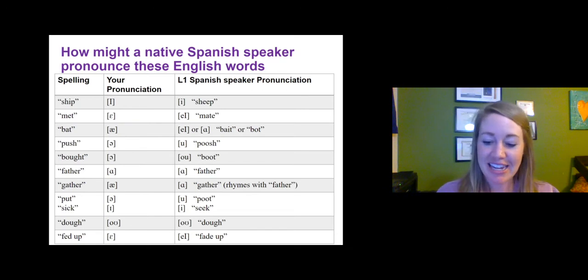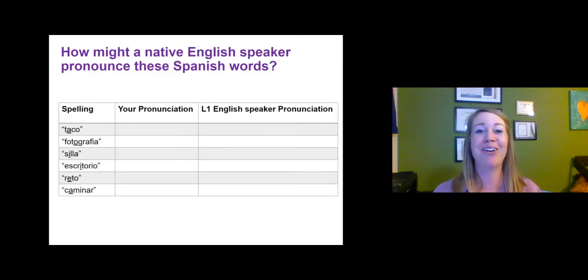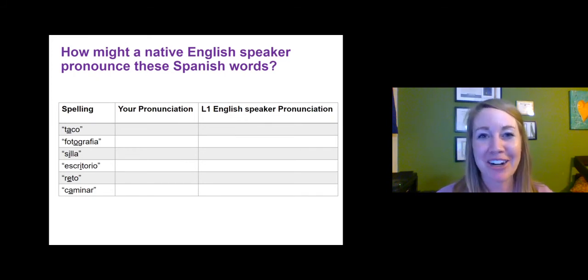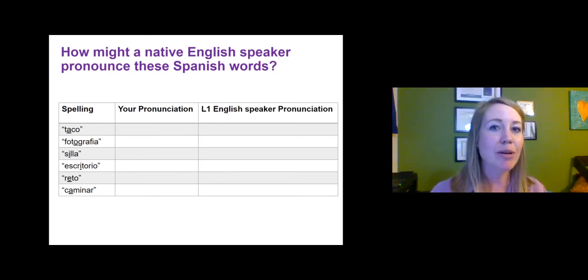But let's take a second here and make fun of some English speakers as well, okay? Again, we're educators, so we're not making fun of anybody, but there are some chuckles along the way because this is the nature of the biz. Now, Spanish has 5 vowels and English has 14. So a Spanish speaker coming into English is only going to be successful with 5 vowels, but there are 9 of them that they don't innately know and aren't going to apply because they don't have them in their language.